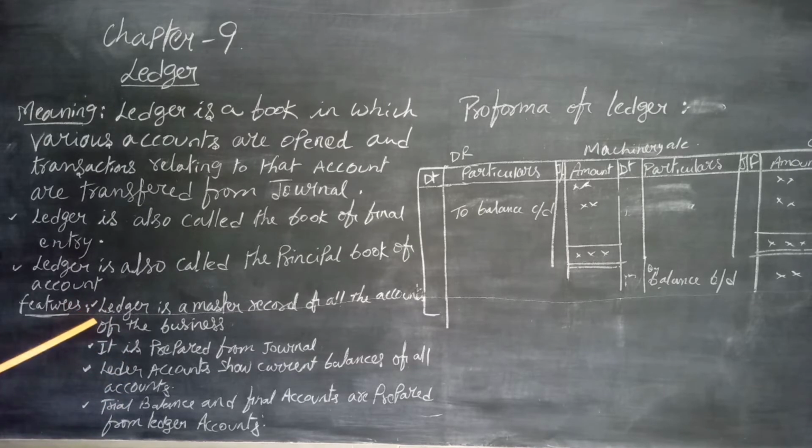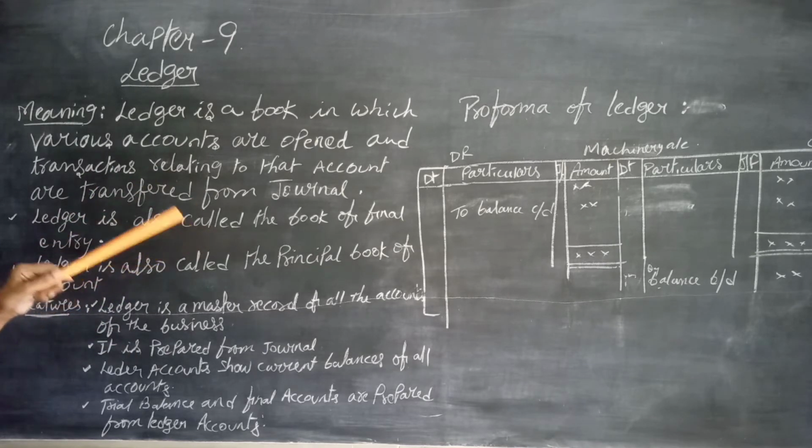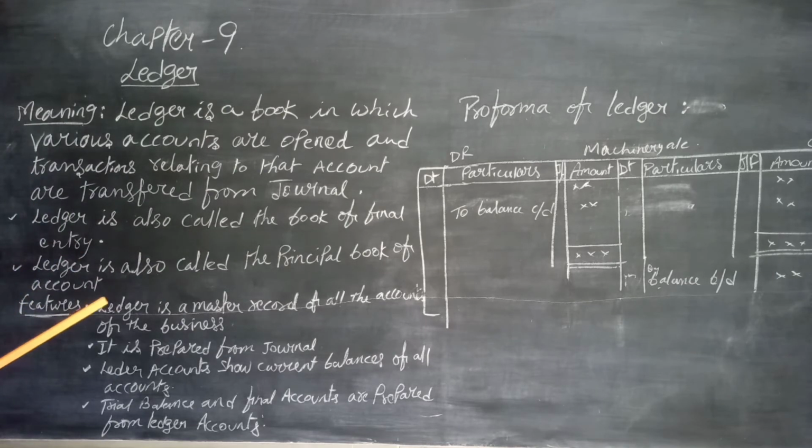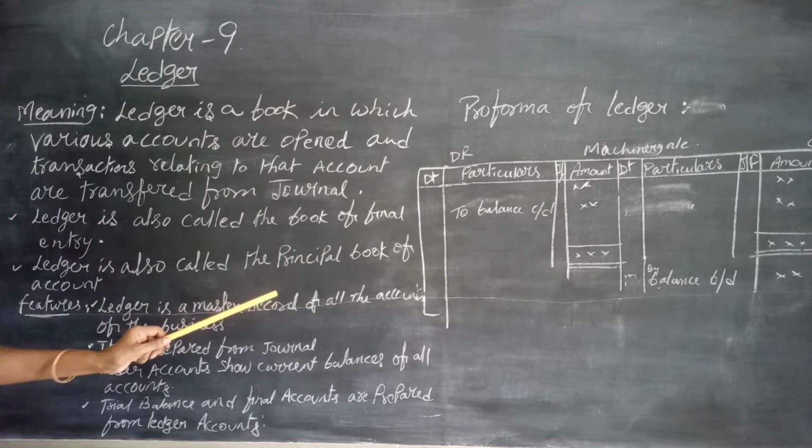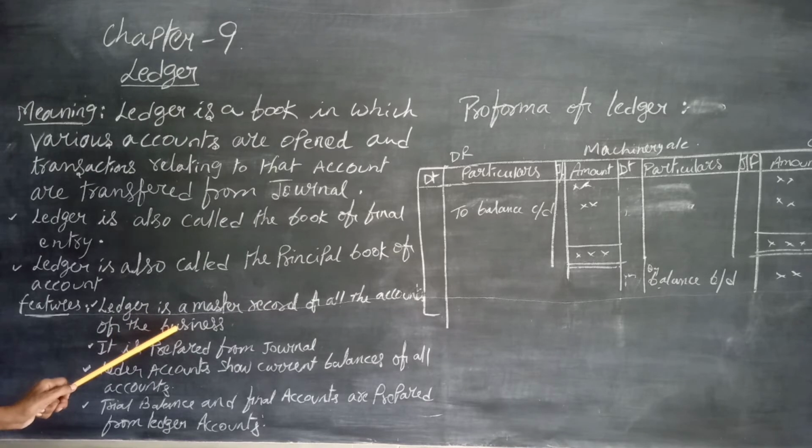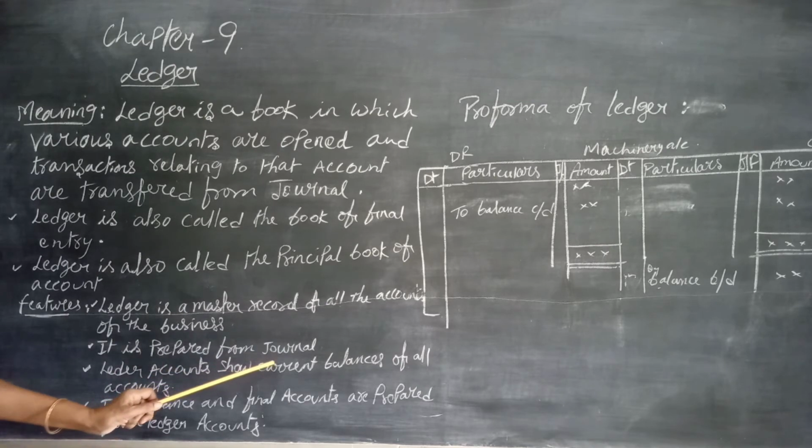And what are the features of the ledger? Before that, the transfer of these transactions from journal to ledger is known as posting. Ledger is the master record of all the accounts of the business, the main record of all the business transactions. It is prepared from journal. Ledger accounts show current balances of all the accounts, and the trial balance is prepared with the help of the ledger balances. The trial balance is prepared and financial statements are also prepared.